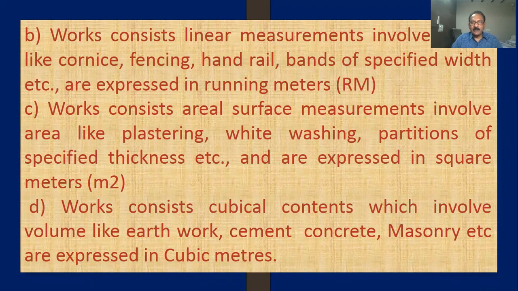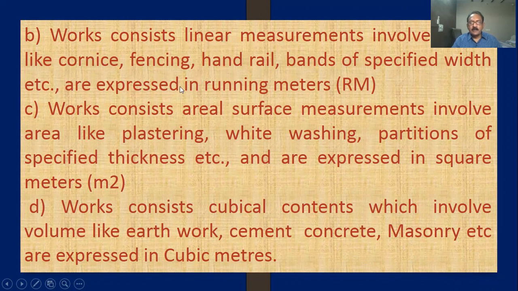That is a line, like cornice, finishing, handrail. The width is very small and it is a typical work, so we express it in running meter. The cost will be calculated in running meter.